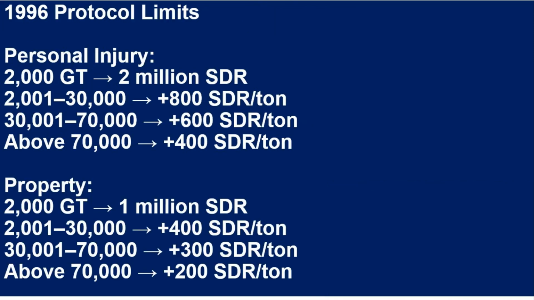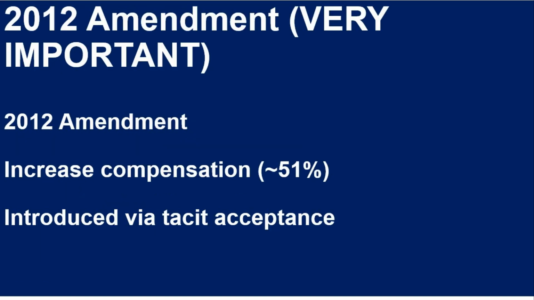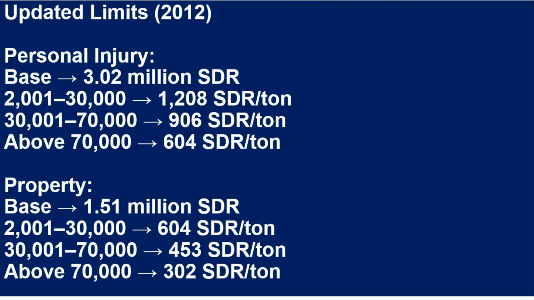These are the limits introduced by the 1996 Protocol, replacing the outdated 1976 values. The 2012 amendment increased compensation limits by about 51% and was adopted using the tacit acceptance procedure. These are the latest limits after the 2012 amendment.